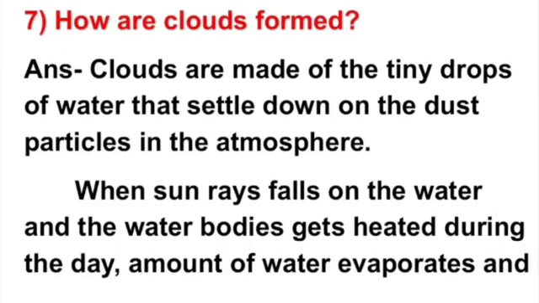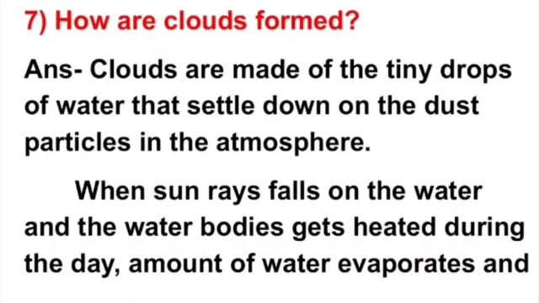Question number 7. How are clouds formed? Answer is, clouds are made of teeny drops of water that settle down on the dust particles in the atmosphere.